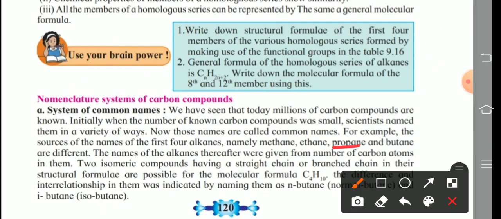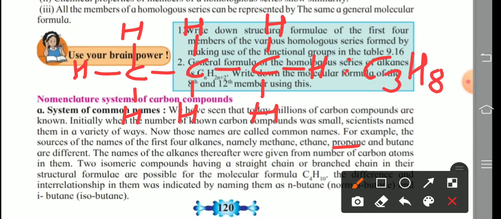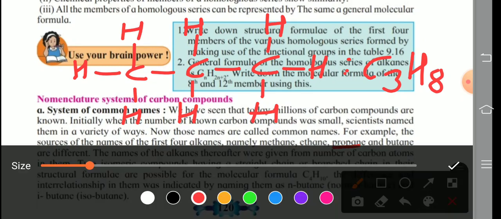Now I will show the third one. Third one is propane. 3 carbon atoms in a straight chain or straight line, no other possibilities, and the remaining valencies are satisfied by hydrogen atoms. So the name of this hydrocarbon is what? Propane. This is the structural formula. Molecular formula is C3H8. Clear?